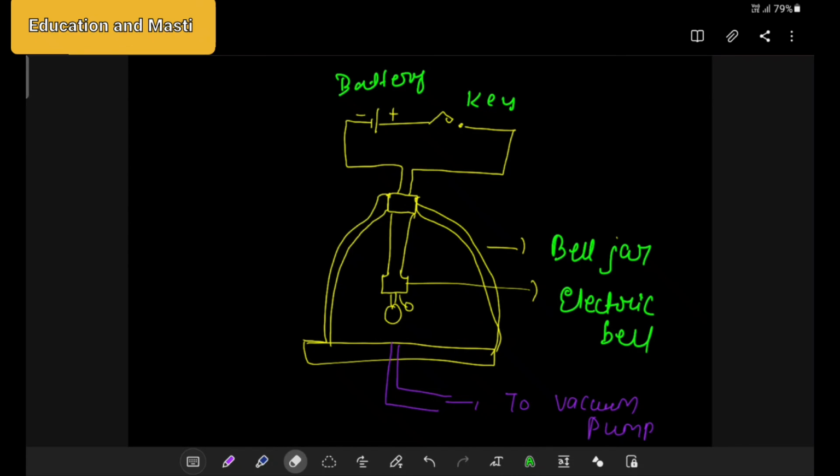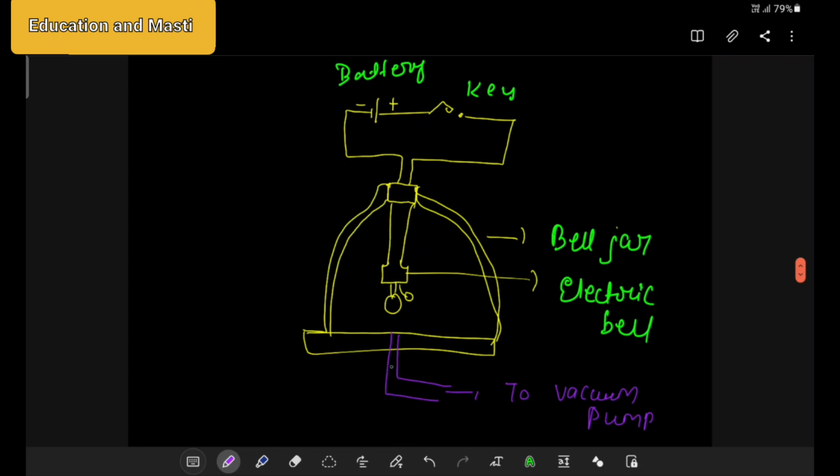We took the example of the alarm clock. Now again take the example of an electric bell. If I switch on the circuit, we will be able to hear the sound of the electric bell, right? After some time, I will attach a vacuum pump here and remove all the air present inside this bell jar. Slowly you will not be able to hear the sound of the electric bell, which is still ringing.